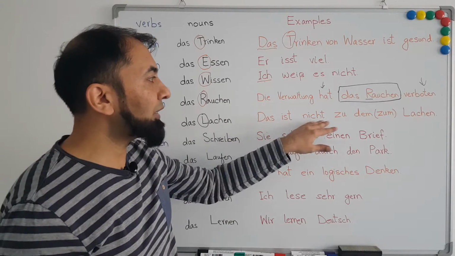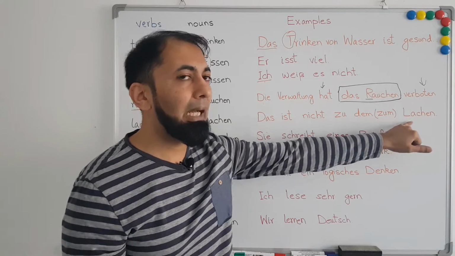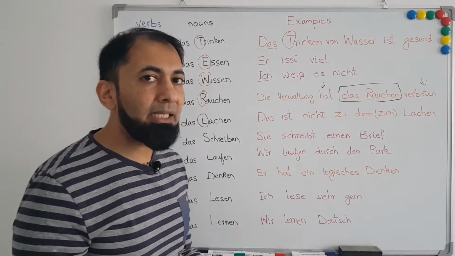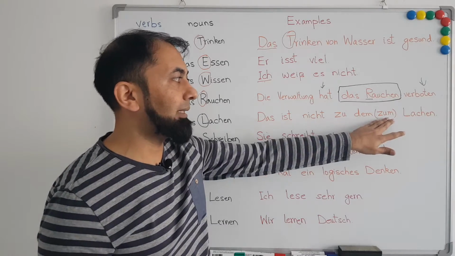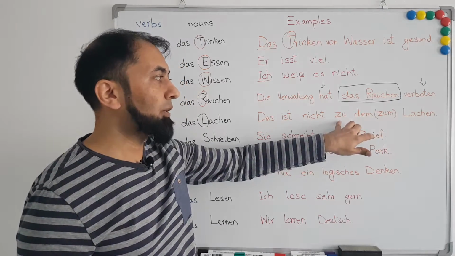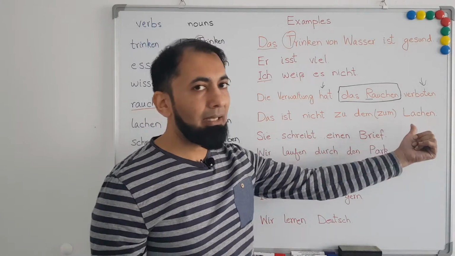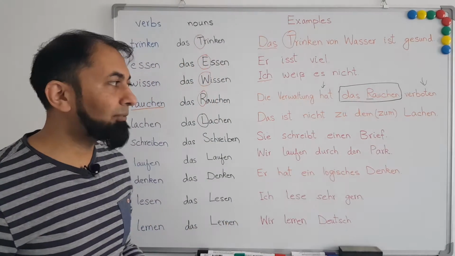Das ist nicht zu dem Lachen. Now, zu dem, we can combine it into a short form and we can write zum instead of zu dem. Das ist nicht zum Lachen. It's not a matter of laughing.